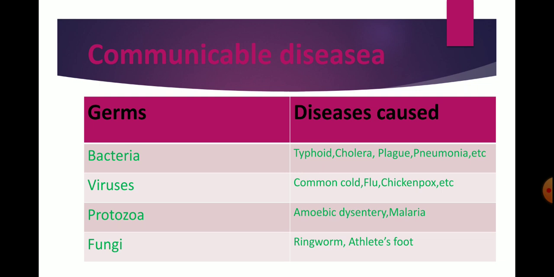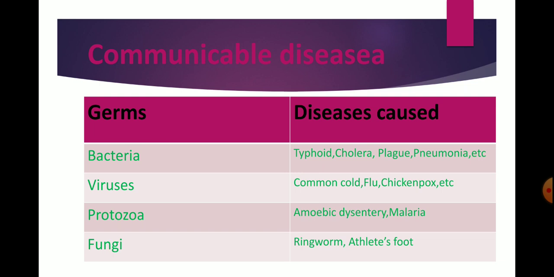Next are communicable diseases. Communicable diseases are diseases that transfer from one person to another, and they are caused by microorganisms. Microorganisms are organisms that are very small in size. They cannot be seen with naked eyes; they can be seen with the help of a microscope. This type of organism is known as a microorganism.